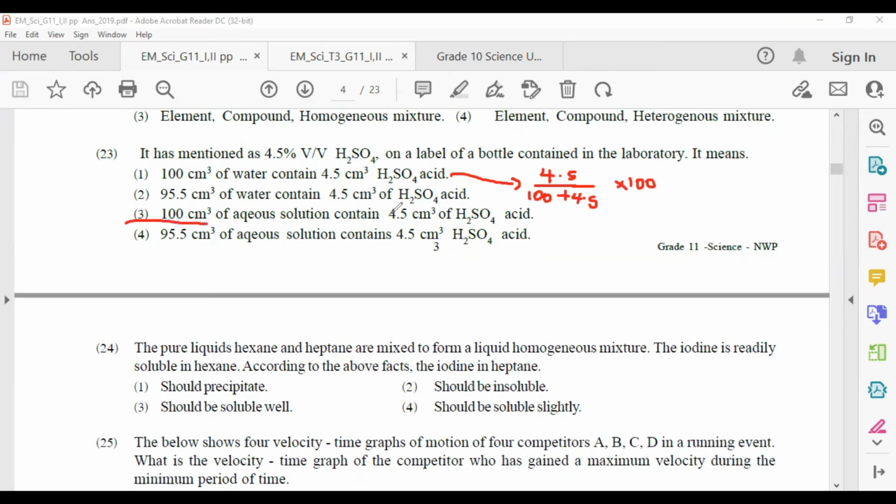That means you have to take 4.5 to the upper part and divide by the volume of the total solution. It is given as 100 here. The aqueous solution's volume is given as 100. So multiply it by 100 and then you can get the answer. 4.5% can be taken. Answer number 3. Next one, 24.